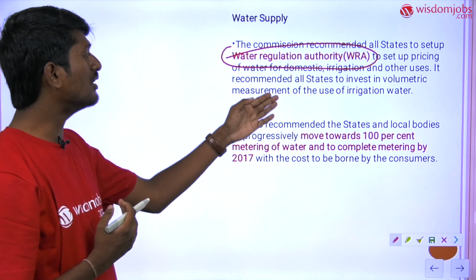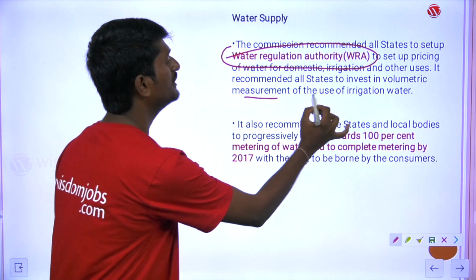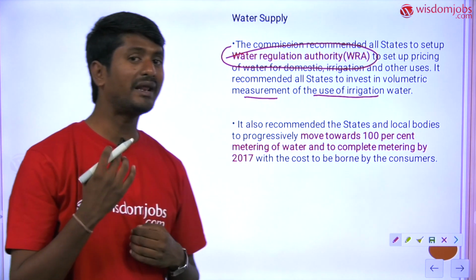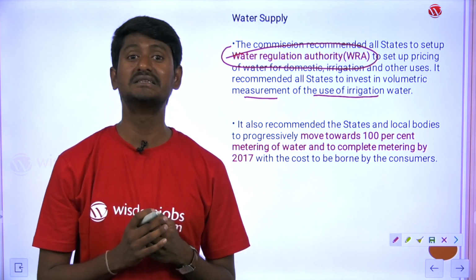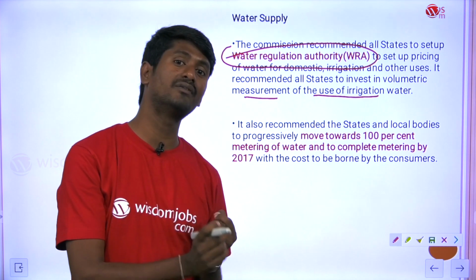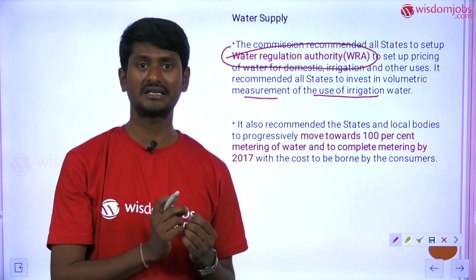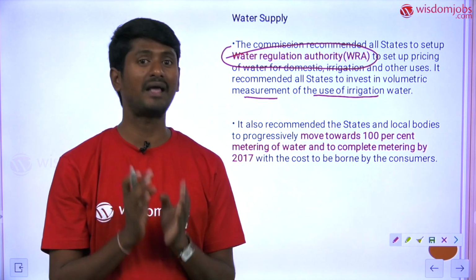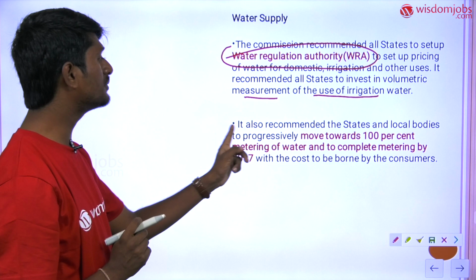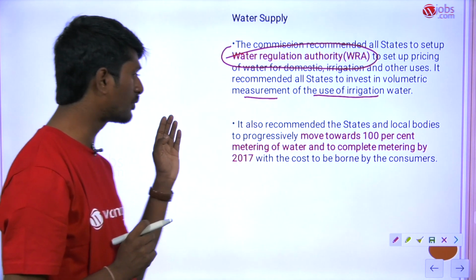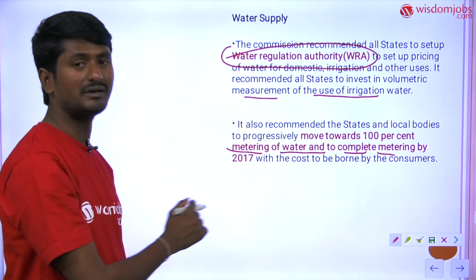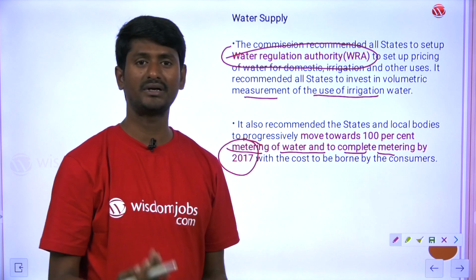And it recommended that all states invest in the volumetric measurement of the use of irrigation water. Certainly, when you are metering the irrigation water, the water efficiency will be incentivized. You can also locate the areas where the water is majorly consumed, and where the water is less consumed. So in that area also you can plan the water usage. So this is an important recommendation on the part of the Finance Commission. And it also recommended that states and local bodies should progressively move towards 100% metering of the water, and complete the metering by the year 2017. So this is the important recommendation.